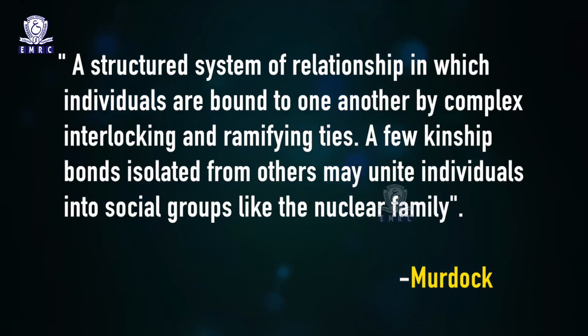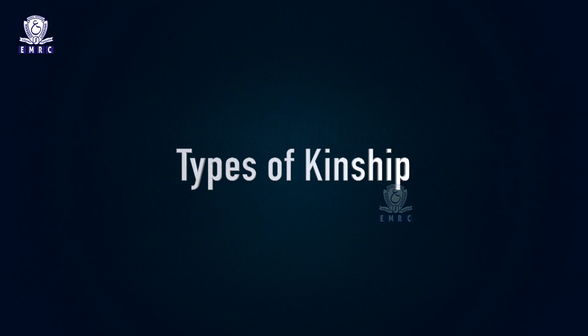According to Murdock, kinship is defined as a structured system of relationship in which individuals are bound to one another by complex interlocking and ramifying ties. A few kinship bonds isolated from others may unite individuals in social groups like the nuclear family.